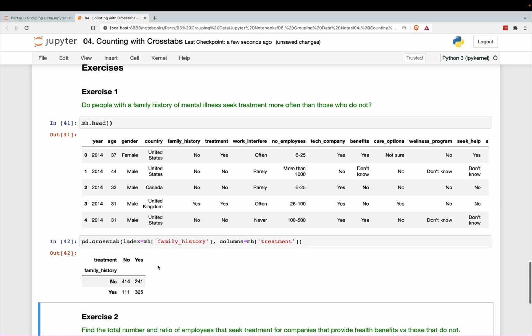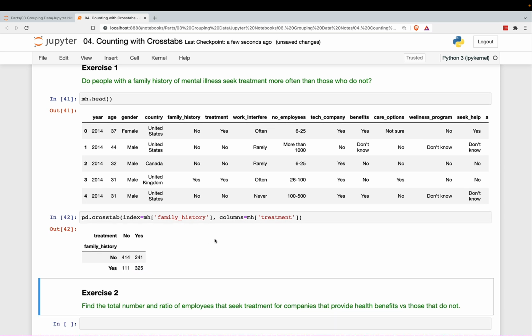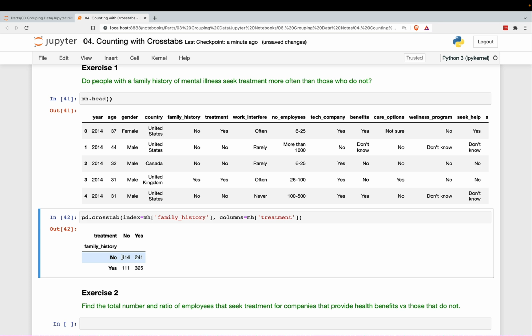All right, so this is a little bit difficult to understand. We see that those with no family history of mental illness, do they seek treatment more or less often? Well, it looks like there's quite a bit more no's than yeses. For those that do have a family history of mental illness, it looks like there's quite a lot more that seek treatment. So this actually looks very significant.